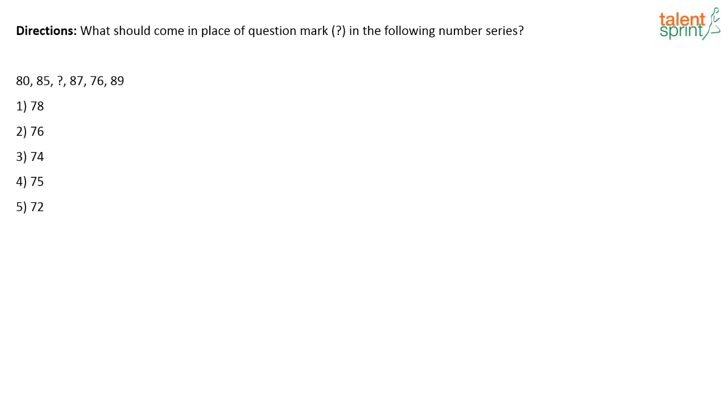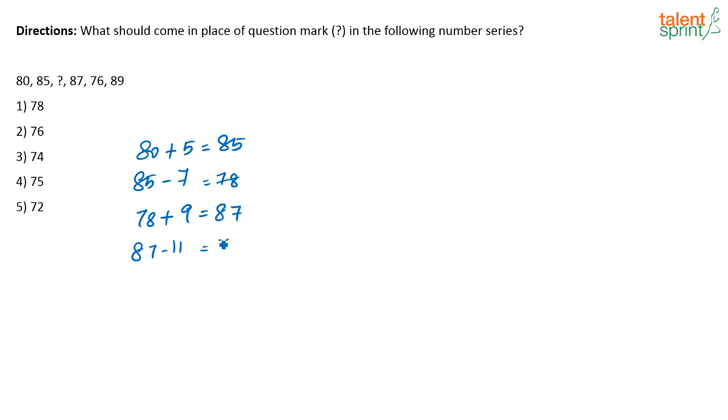Razia and Anil have given me the answer as 78. The logic followed here is this: 80 plus 5 is 85. 85 minus 7 is 78. 78 plus 9 is 87. 87 minus 11 is 76. 76 plus 13 is 89.